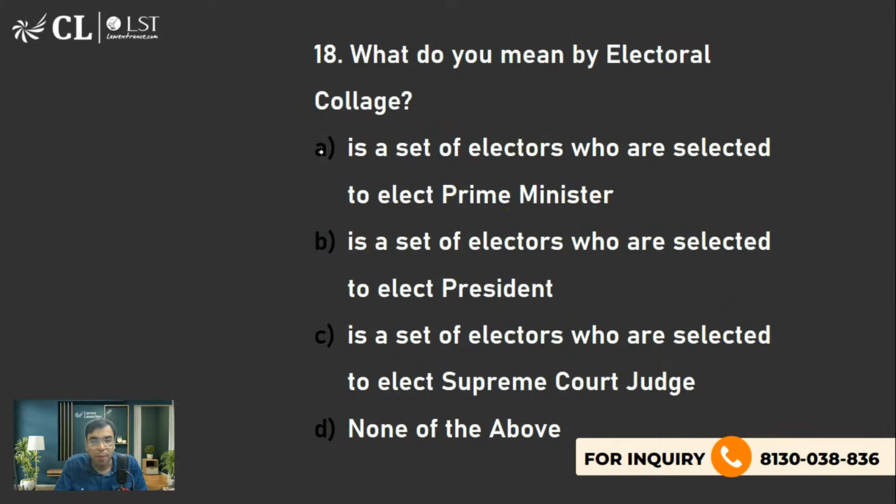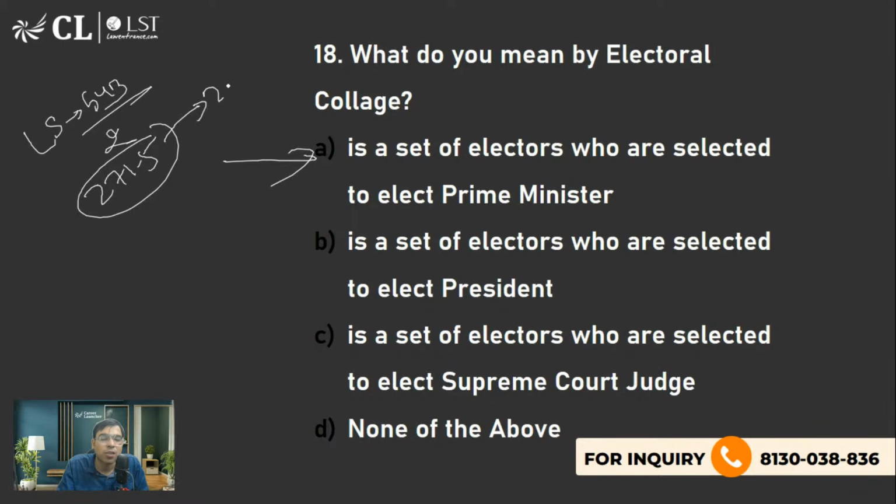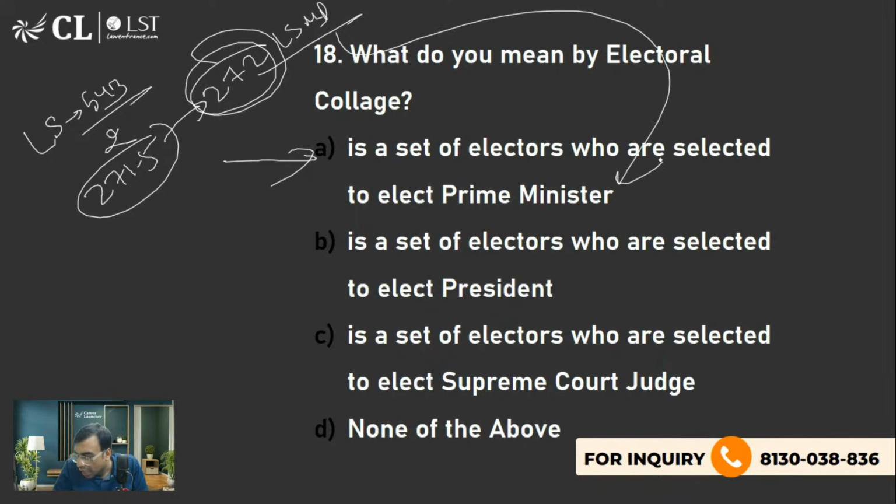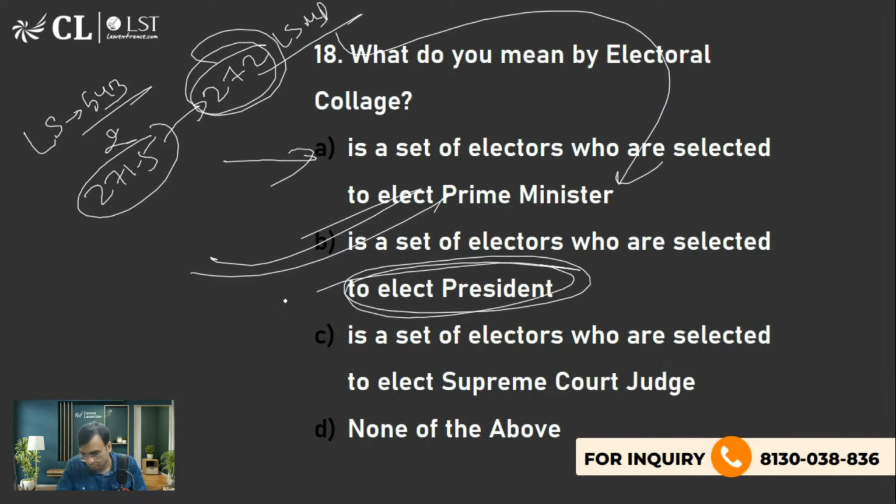Because people wrote option A, for prime ministership in Lok Sabha we have 543 seats. You have to divide it by 2, so it is 271.5, meaning you have to cross the half mark. So technically you need 272 seats. 272 Lok Sabha MPs should support you, then only you will become prime minister. It has nothing to do with electoral college. Electoral college is for the president election.